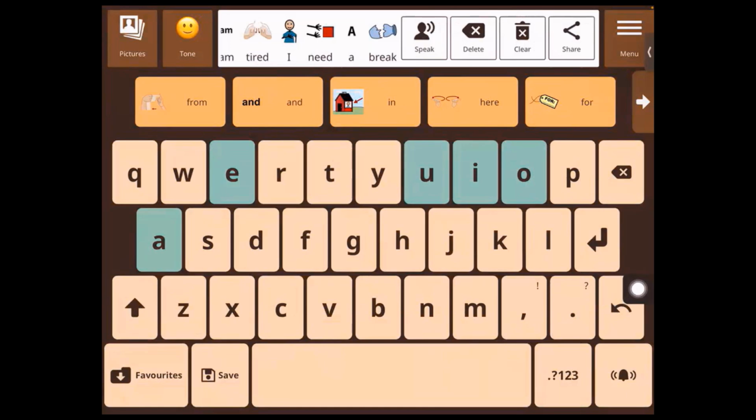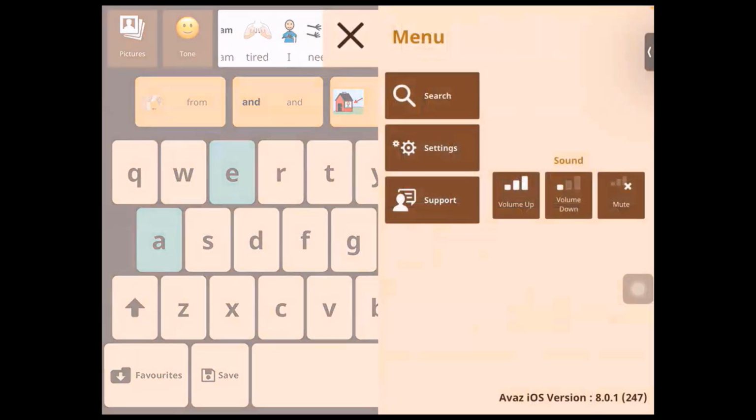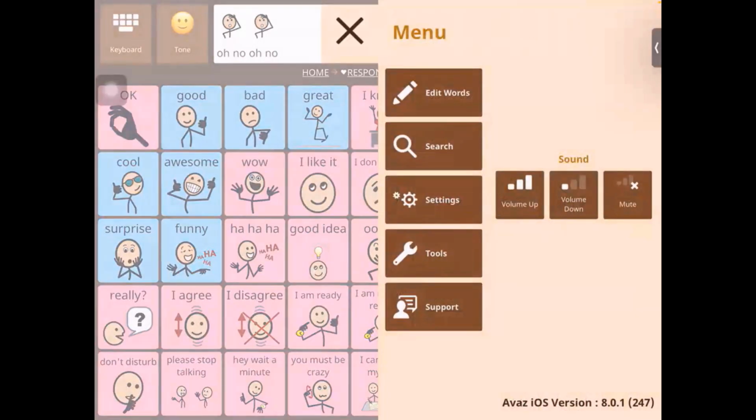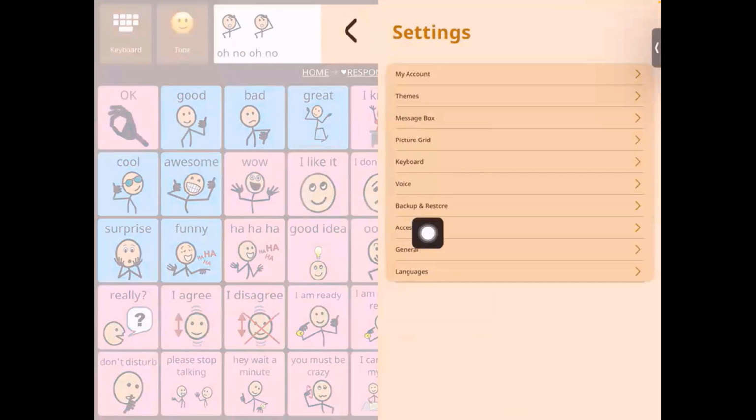Now let's go back. Next, we have the backup and restore settings.